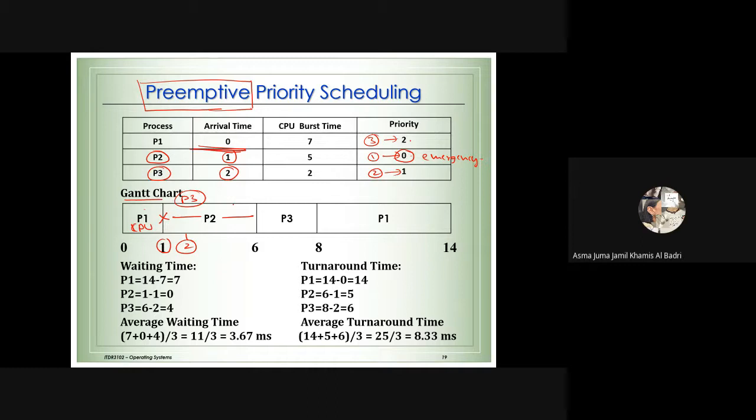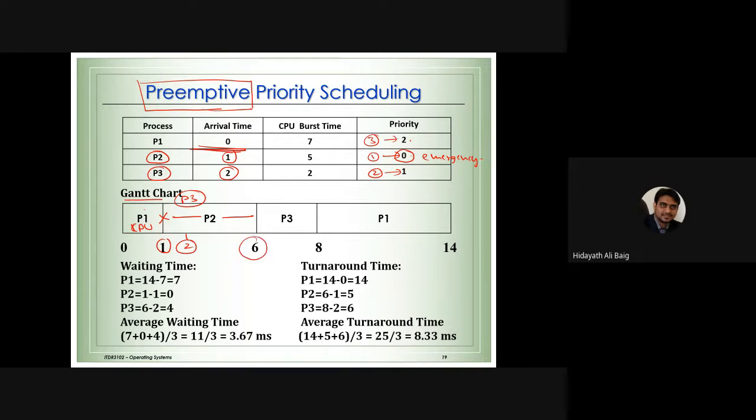Because P2 is more critical than P3. If you look at the numbers here, P2 is 0, P3 is 1. So still this is the important process. We are not going to stop this; we are going to continue this. That's why when process 3 came into the system at 2 milliseconds, we did not stop process 2, because process 2 is still important. So process 2 will complete at 6 milliseconds.